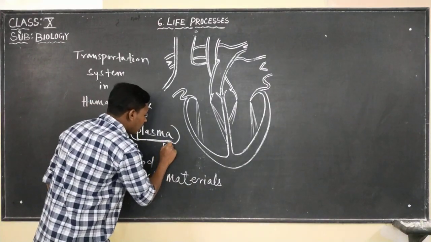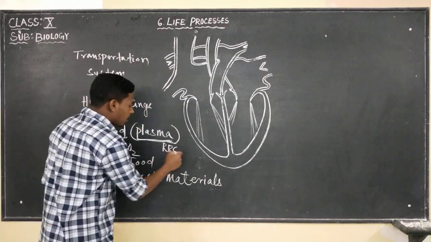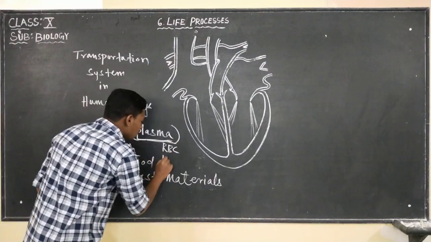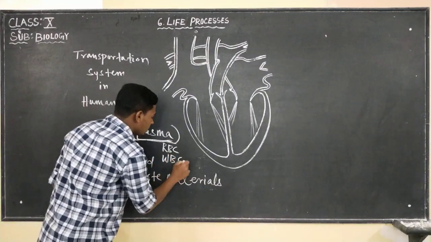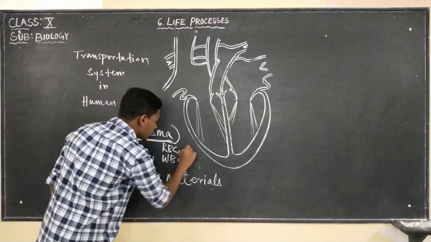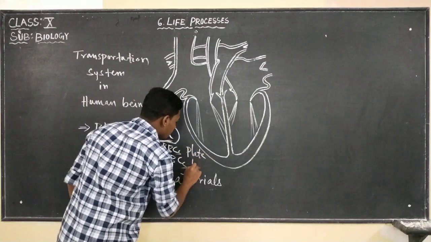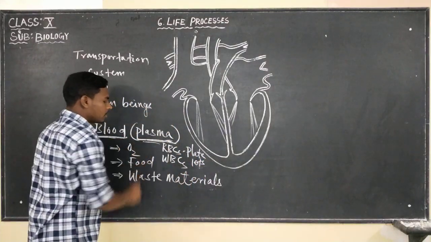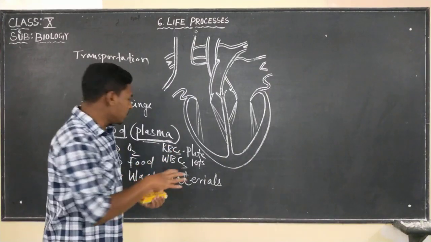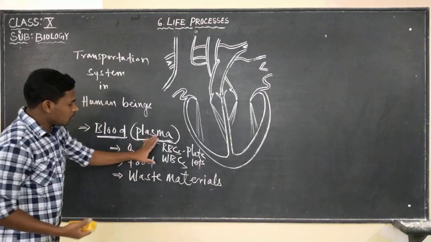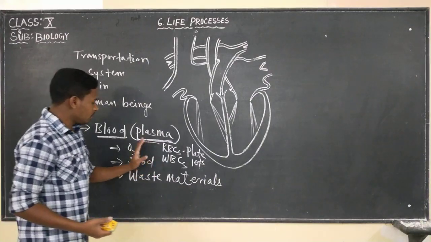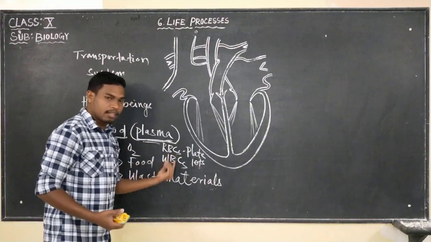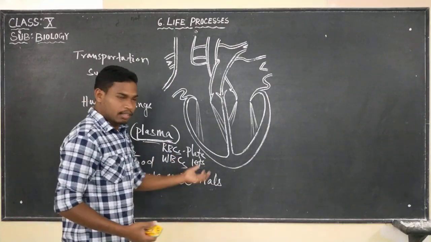For example, RBC, red blood corpuscles, carry oxygen, and we also have WBCs and platelets. These are the cells present in the plasma. So now you know the constituents of blood: plasma, the fluid substance, and cells like RBC, WBC, and platelets.